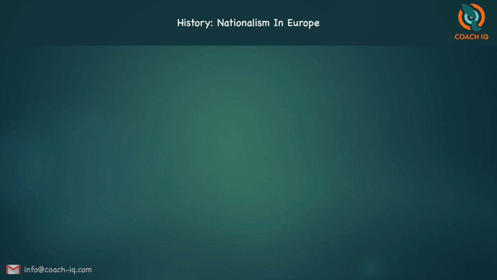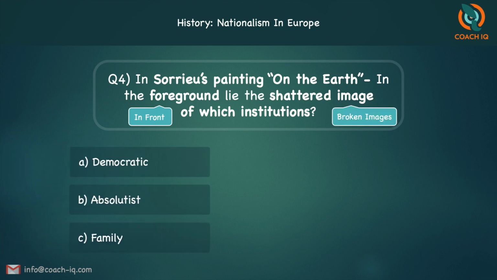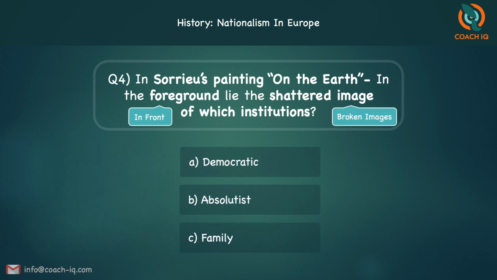The next MCQ. In Sorrieu's painting, on the earth in the foreground lie the shattered image of which institutions? It means in his painting, in the foreground, that is in front, on the ground, he shows broken images of which institution? Is it democratic, is it absolutist, or is it family? It is B, absolutist.